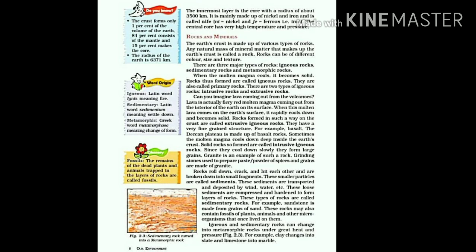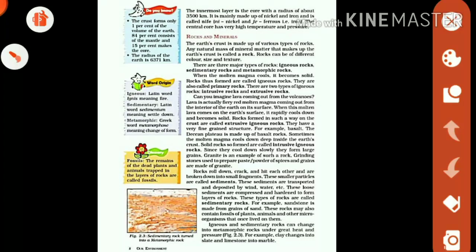When the molten magma, that is lava, comes out from the surface of the earth at the time of volcanic eruption, this lava, when it cools down, forms igneous rocks. But these igneous rocks are of two types, that is intrusive igneous rocks and extrusive igneous rocks. Now what are extrusive igneous rocks first of all?